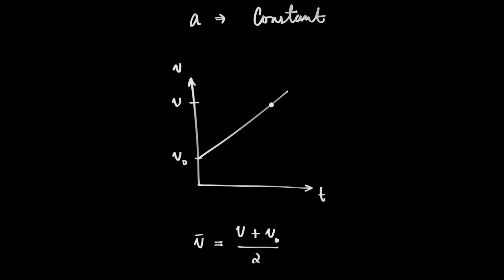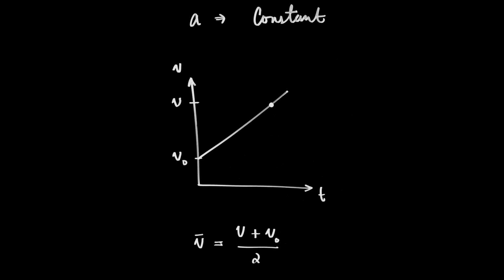For example, imagine I give a test in here and everybody in the room takes the test. I can calculate the average grade on the test by adding up all the scores and dividing by the number of scores. That's how you calculate an average. But if I gave a test in such a way that this group here, the test was out of 80 points, and this group here, the test was out of 90 points, and this group here, the test was out of 100 points, I could not add together all those scores and divide by the number of scores to get the average, because for each individual test, the value per point is different. So this trick that I'm doing is only going to work when the acceleration is constant.